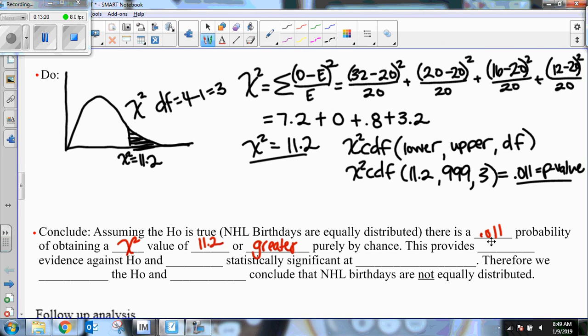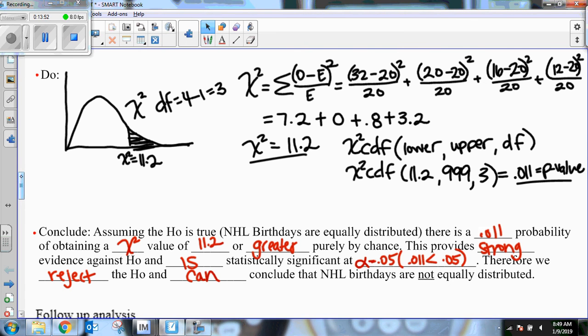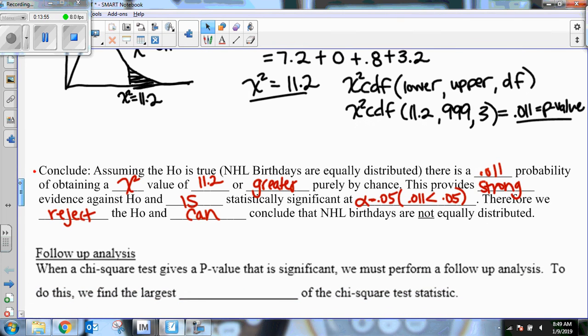This provides, well, according to my p-value is small, so this provides strong evidence against the null hypothesis and is statistically significant at alpha equals 0.05. And remember, that's because 0.011 is less than 0.05. Therefore, we reject the null hypothesis and can conclude that NHL birthdays are not equally distributed. So hopefully you guys see some huge similarities within the conclusion.